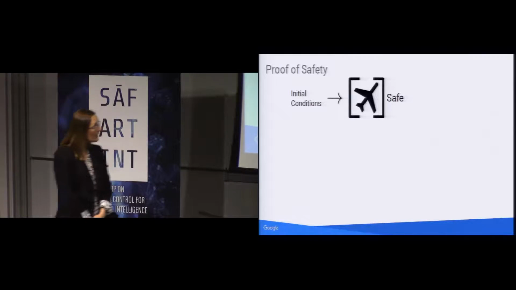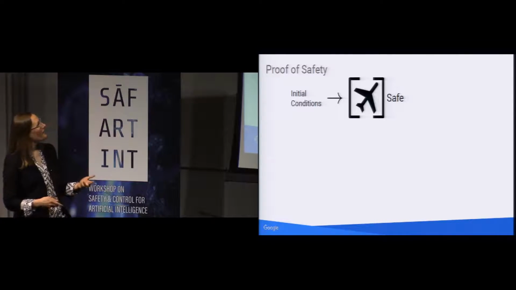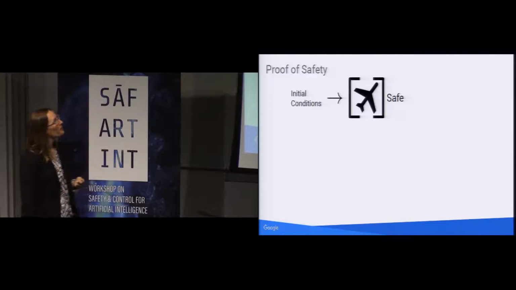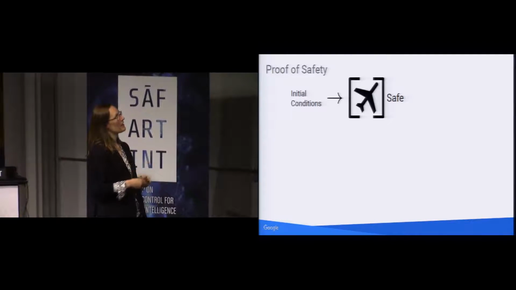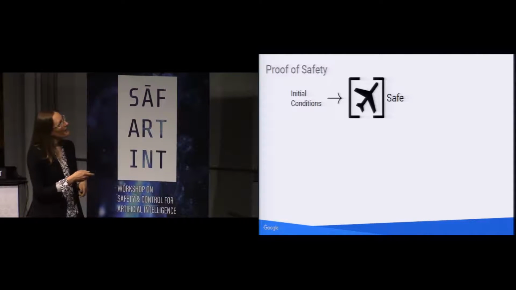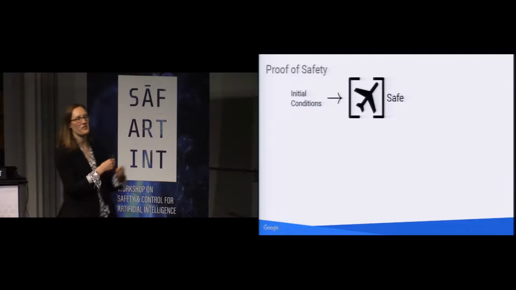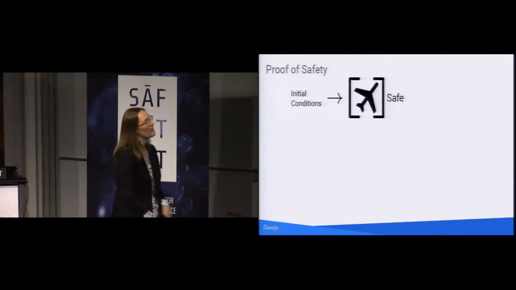running. Okay, so Jeanette told you a little bit about logic, and if you can remember everything that she showed you on that slide, you'll remember that we really want to specify a model of our system, here depicted as an airplane, and some property that we want to show that that system always satisfies. So I just wrote safe to imply something. It could be safe separation of aircraft or any number of things.